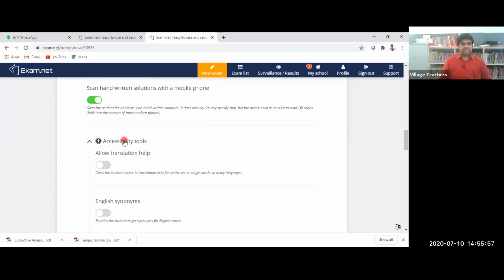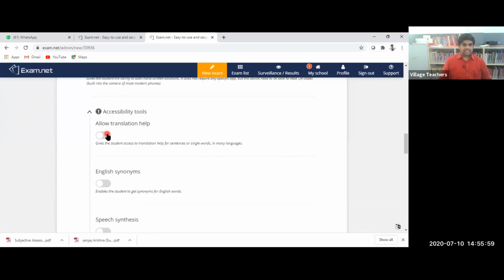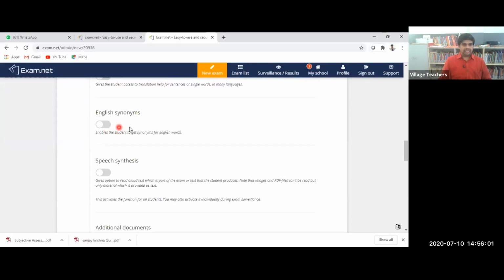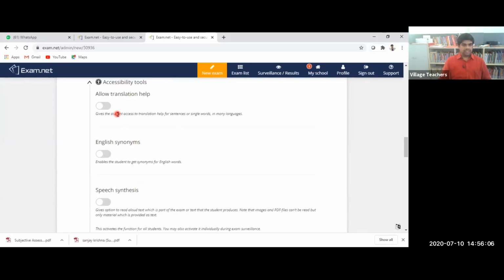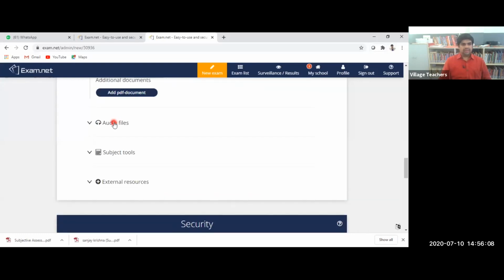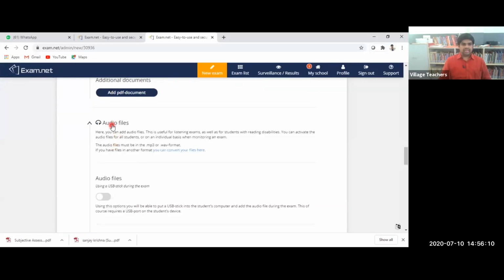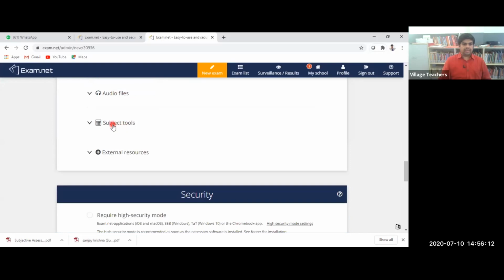And the accessibility tools. So allow translation help. If you want, you can enable. English synonyms we can enable. Speech synthesis we can enable. These all are optional options. If you want, you can enable this. Then audio files also, if necessary, we can enable. That is also not recommended. And this part is very important.